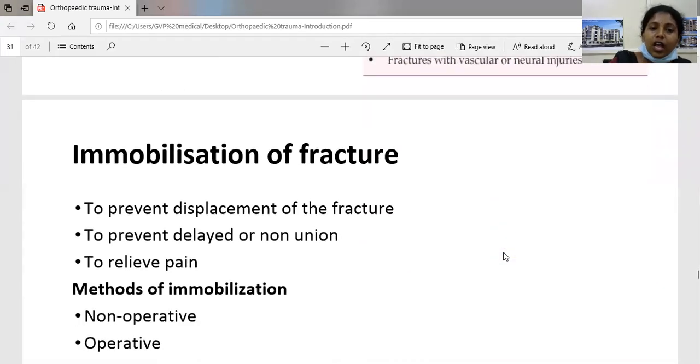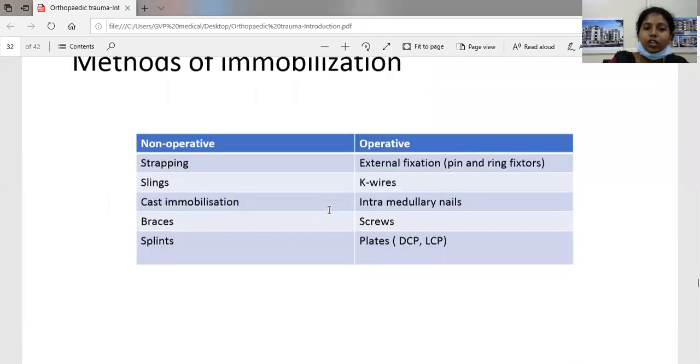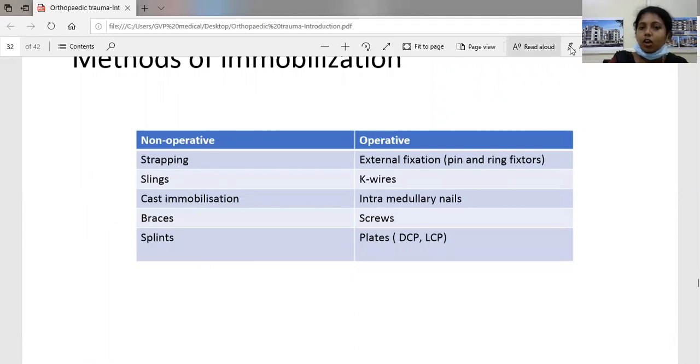After reducing, we have to immobilize the fracture. Immobilization is done to prevent displacement of the fracture, to prevent delayed or non-union, and to relieve the pain. The methods of immobilization can be either non-operative or operative. The non-operative methods are strapping, slings, cast immobilization, braces, or splints. The operative methods are external fixation by pin or ring fixators, K-wires, intramedullary nails, screws, and plates.